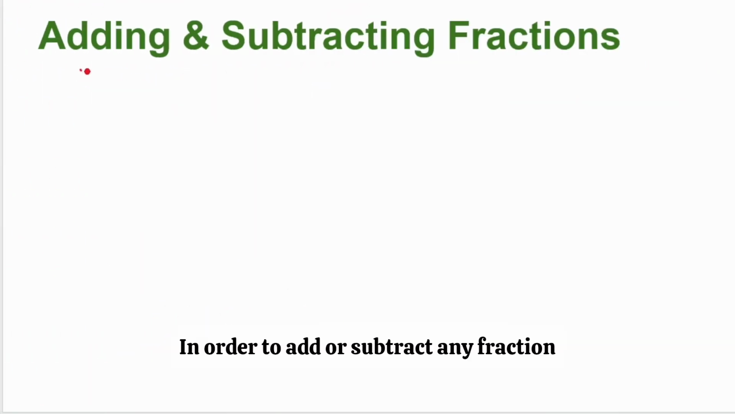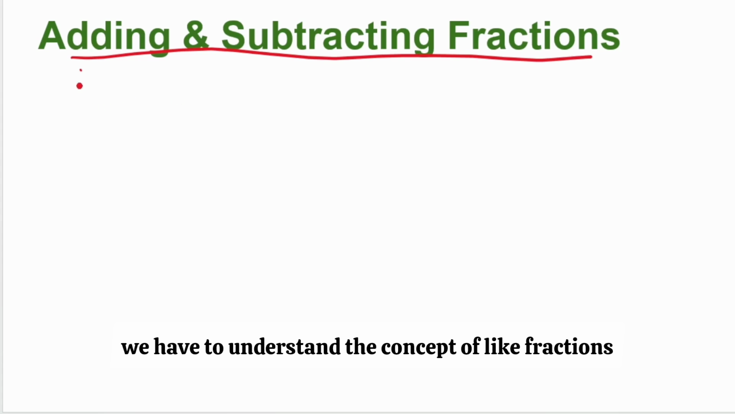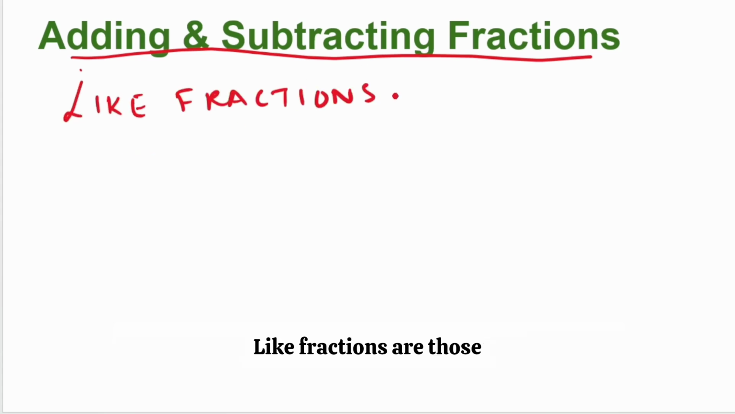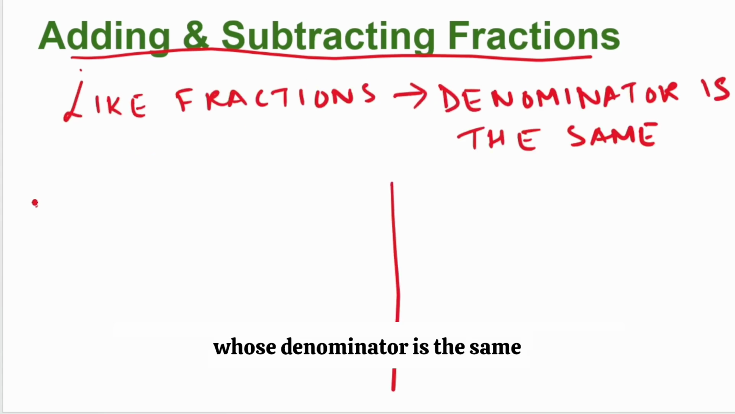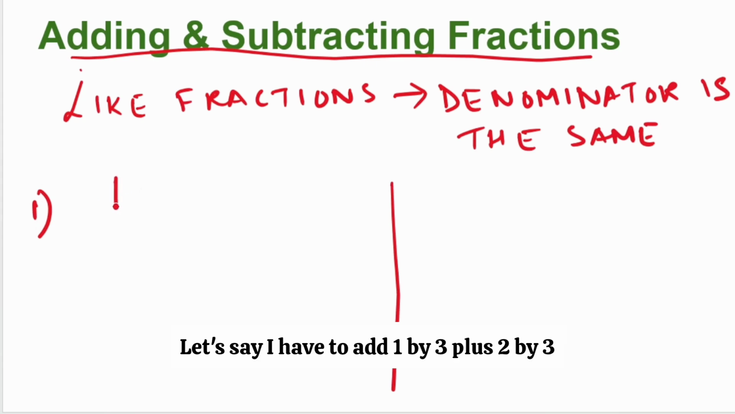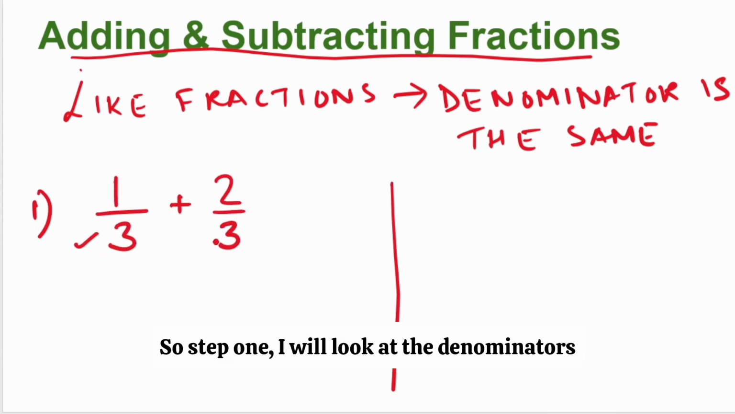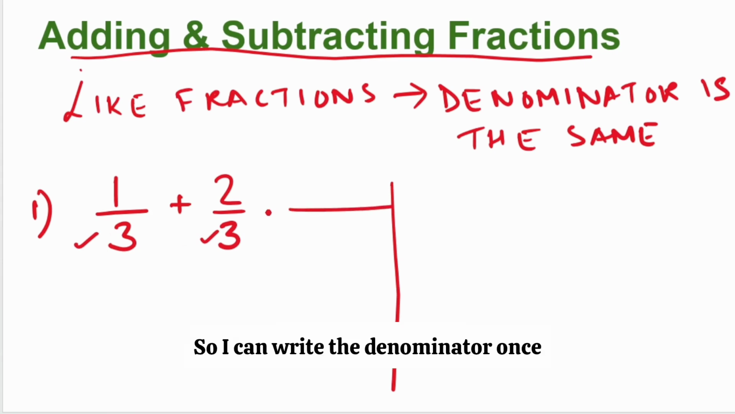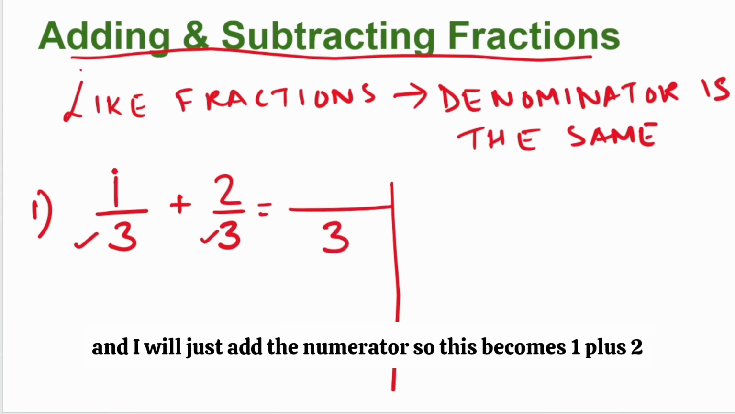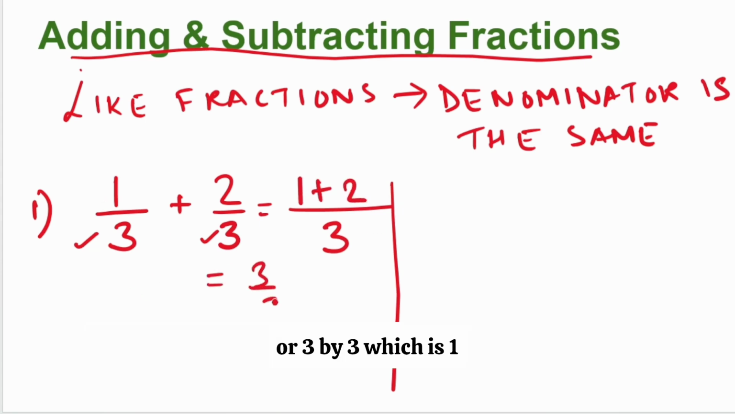In order to add or subtract any fraction, we have to understand the concept of like fractions. Like fractions are those whose denominators are the same. Let me take one example. Let's say I have to add 1/3 plus 2/3. Step 1, I will look at the denominators. They are the same, so I can write the denominator once, and I will just add the numerators. So this becomes 1 plus 2, or 3 by 3, which is 1.